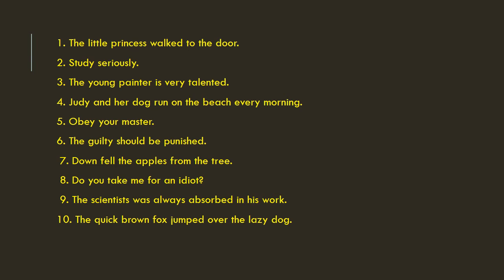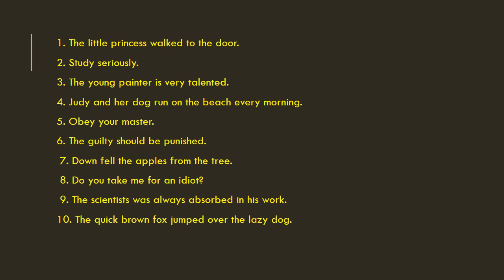Question number 5. Obey your master. This is also an imperative sentence. Here too the subject is you. Question number 6. The guilty should be punished. Here the subject is the guilty, should be punished is the predicate. Question number 7. Down fell the apples from the tree. In this sentence, the subject is the apples.